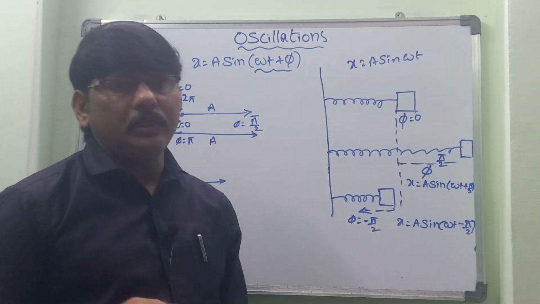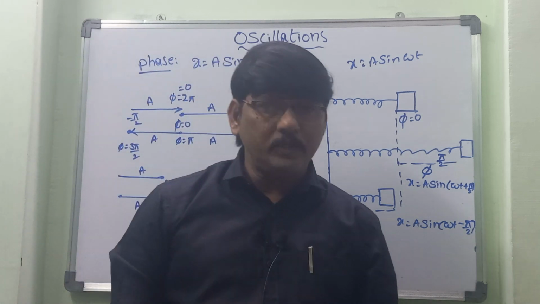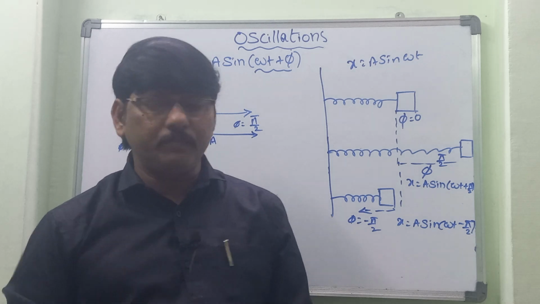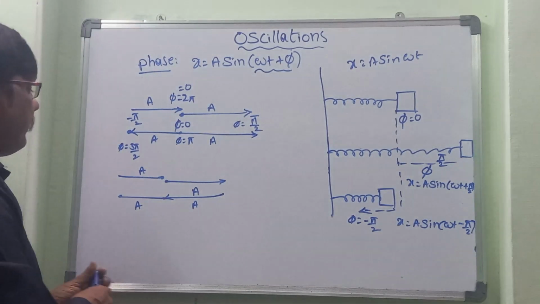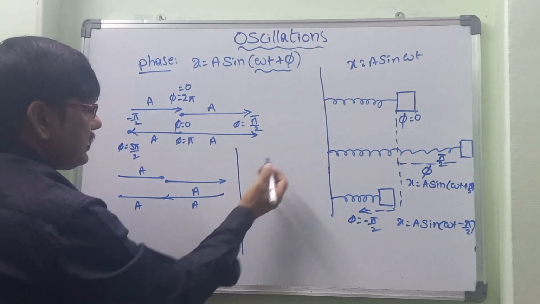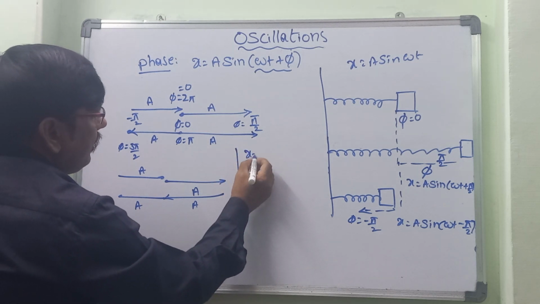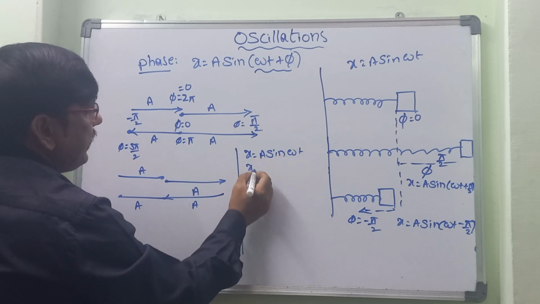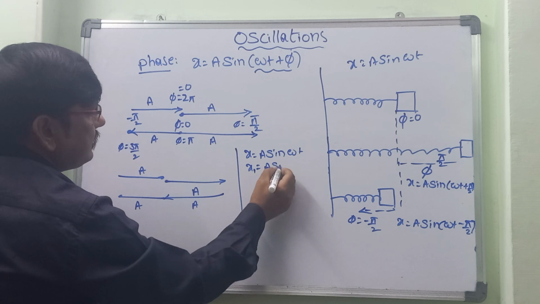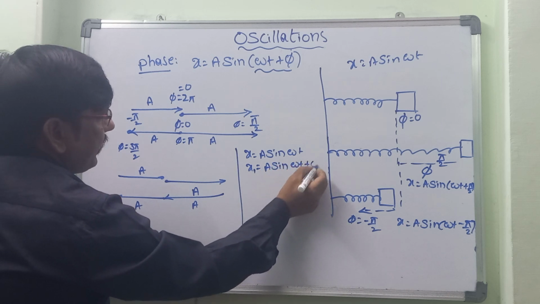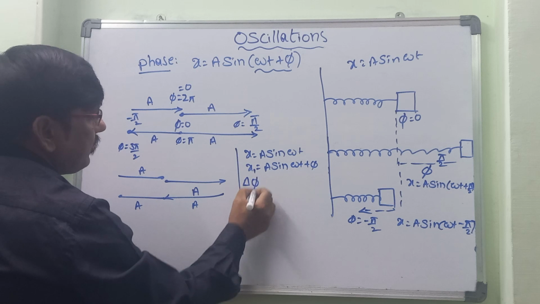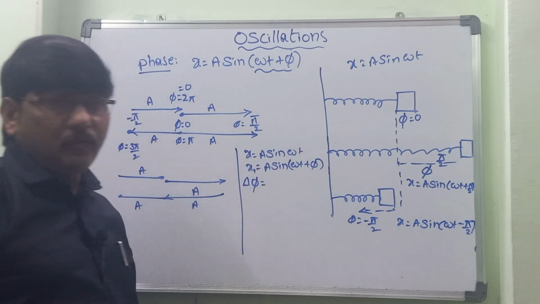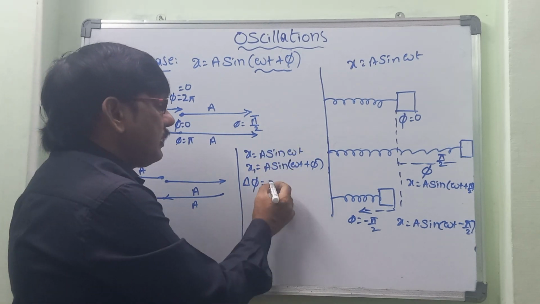If we know the phase, then we can know the displacement, acceleration and even velocity of the particle in SHM. Now let us take the phase difference. What is meant by phase difference? Let us take one example: x is equal to a sin omega t, and x1 is equal to a sin(omega t plus phi). It is asked to find the phase difference. What we have to do is take the phases and compare those two.